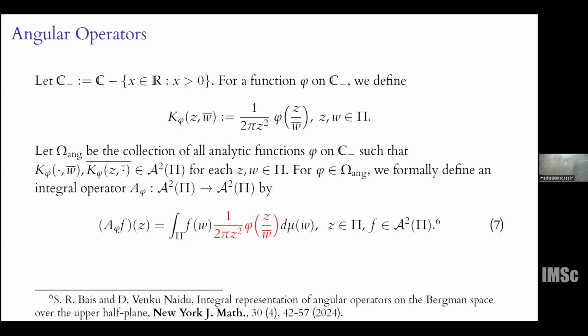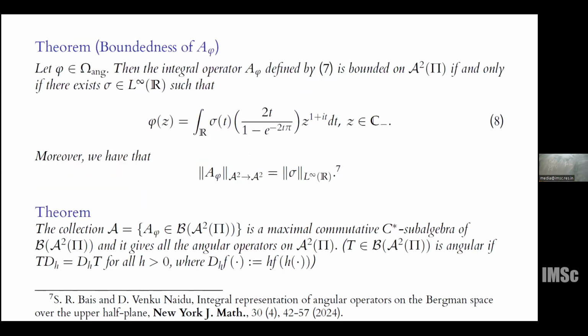For such phi, we consider the operator A phi in this fashion, and as we have seen in the previous case, we could show that these operators are bounded if and only if there exists an essentially bounded function sigma on R such that phi and sigma satisfy this equation 8. Moreover, the operator A phi has its operator norm the same as the essential supremum of sigma.